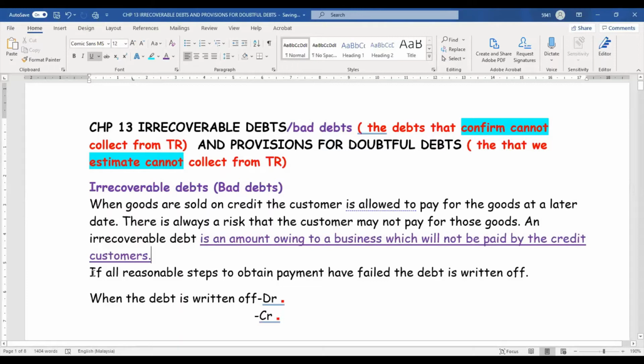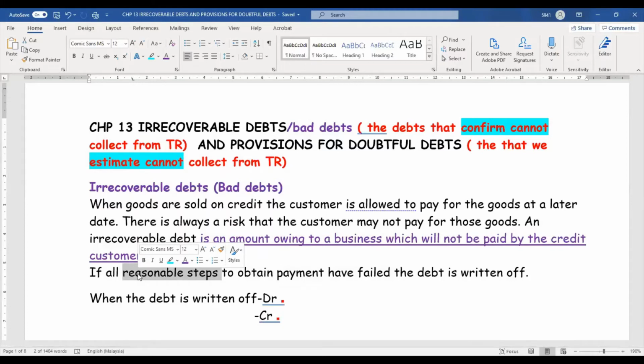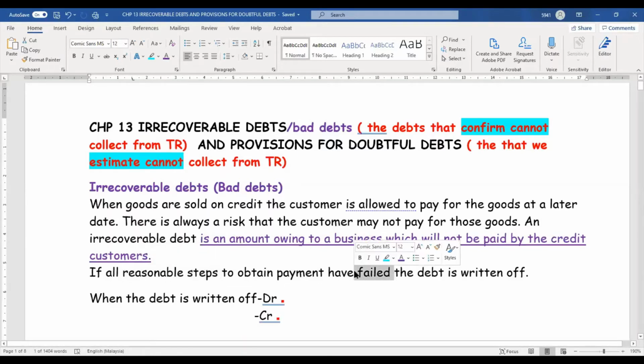And if all reasonable steps to obtain the payment have failed, what are the reasonable steps? For example, send a letter, send a legal notice, or go to the office and ask for the money. If all the reasonable steps have failed, the guy still cannot pay, or goes bankrupt, or runs away, then we need to write off the debt.